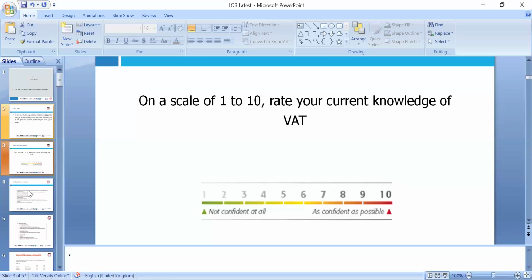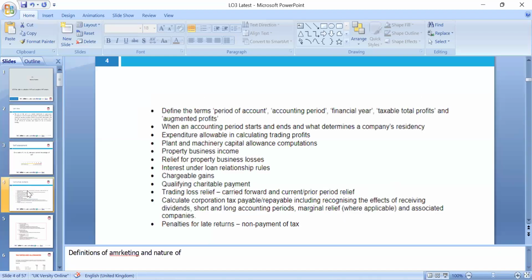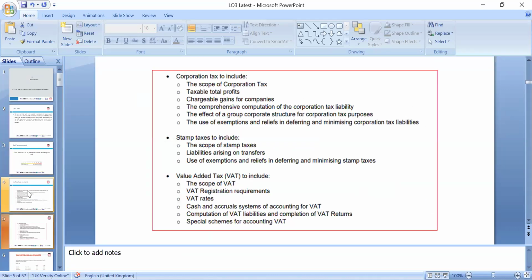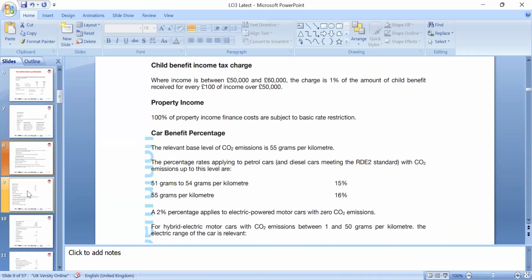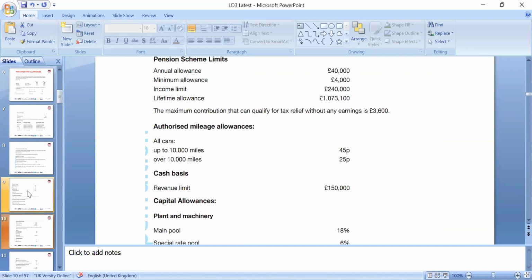Okay, guys, let's move to the next. We are applying the rates for 2022 to 2023, which is the VAT return for 2023. It is important to know which VAT return, which finance act we are using, which rates, and what the threshold of VAT is. It is 85,000. We can deregister if the turnover drops down to 83,000, and the VAT rate is 20%.